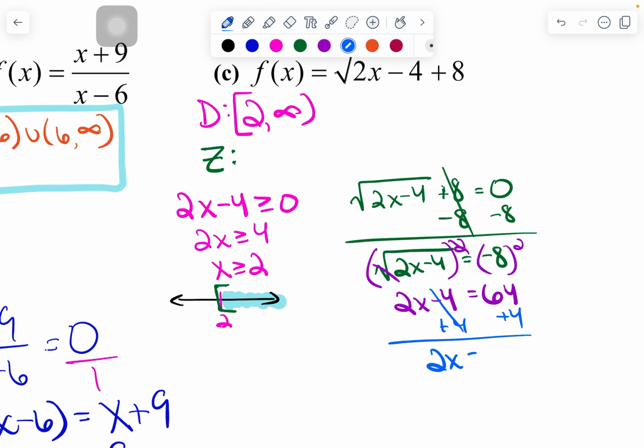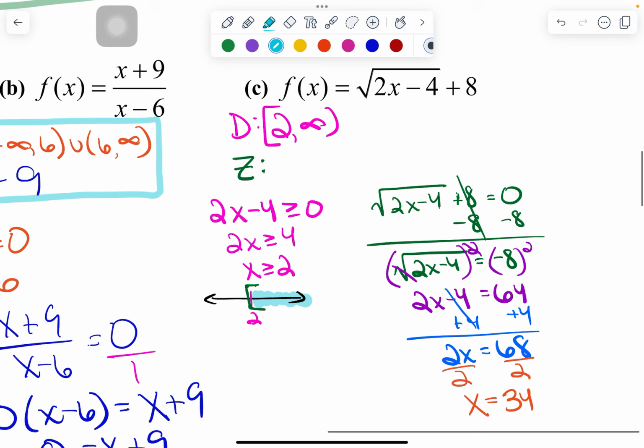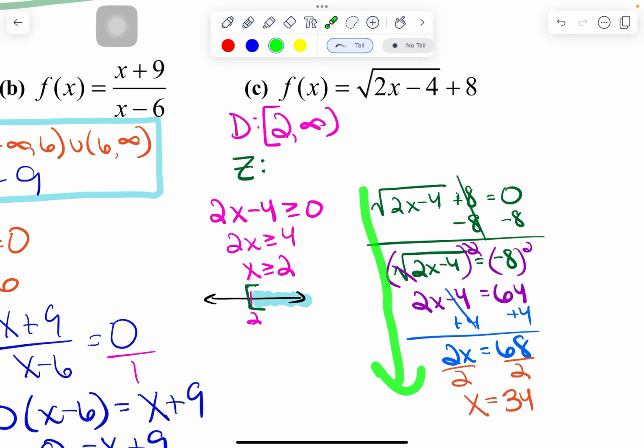All right, so 2x is equal to 68. And then I'm going to divide both sides by 2, and I'm going to get x is equal to, what would that be, 34? Okay. Now, this is where it gets to be a little bit weird. The little bit weird part is everything is great, right? All of my steps here work, but we need to check this answer.